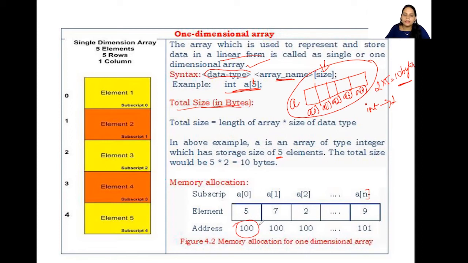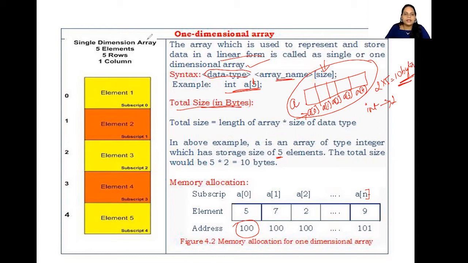It can be anything. Your computer may give a different address. My computer might give a different address. This totally depends upon the available space. So wherever that much space is available, wherever these 10 bytes are available, there this array gets allocated. So the address can be different, right? So this is the subscript. This is not the address. The address is the one which is allocated by your computer, right?